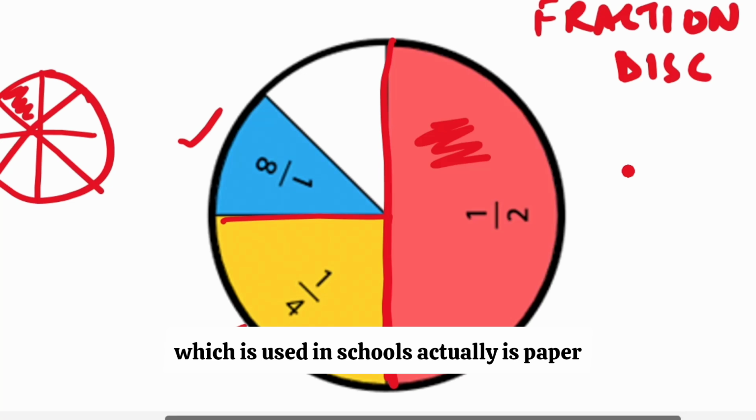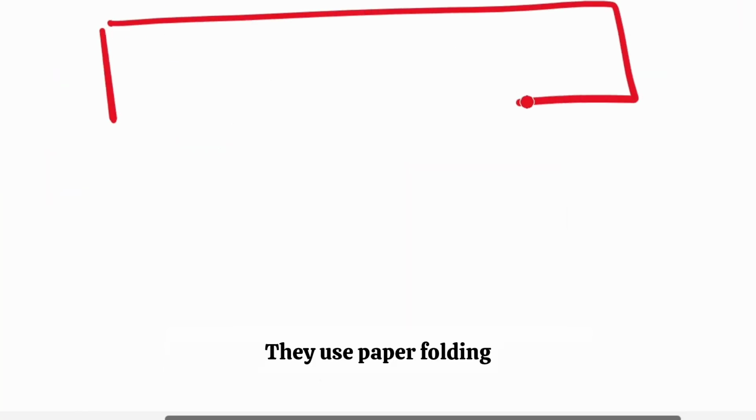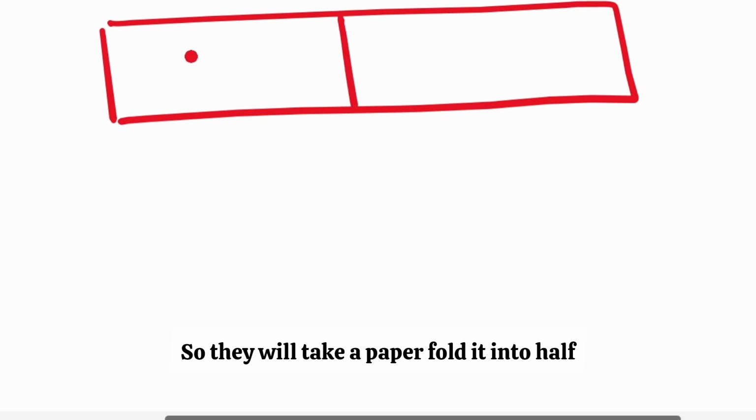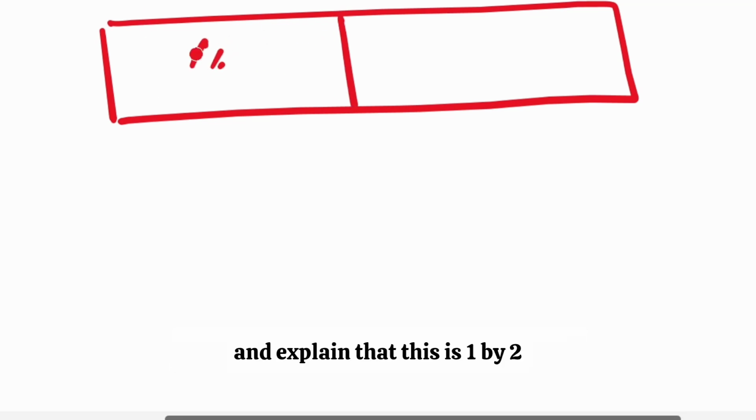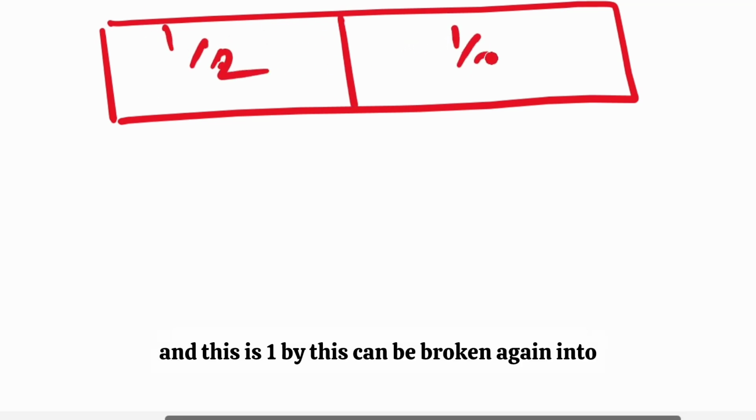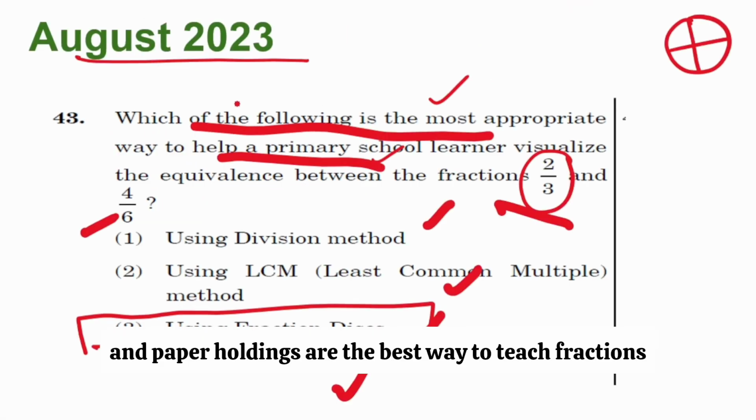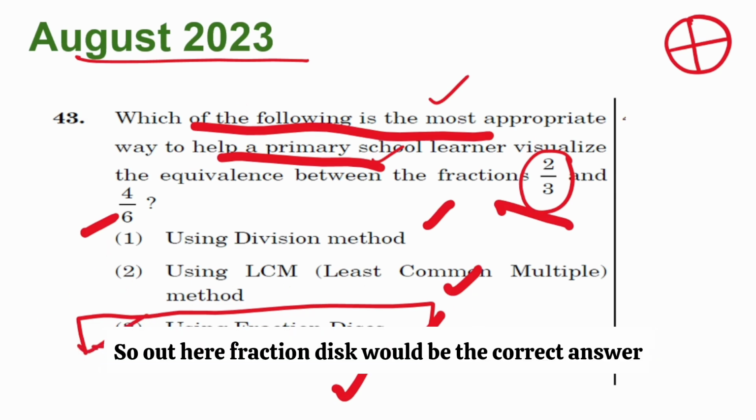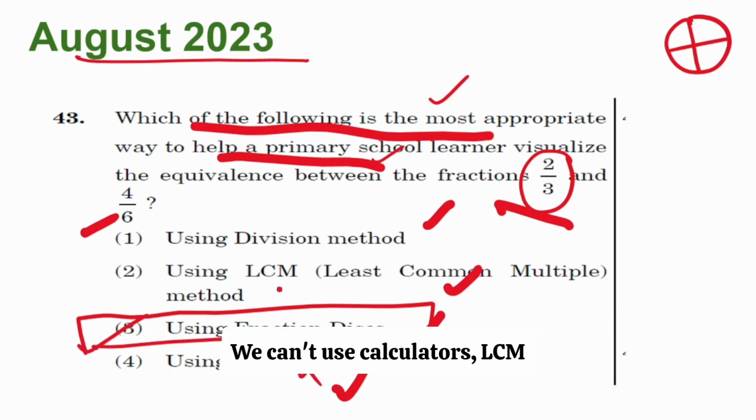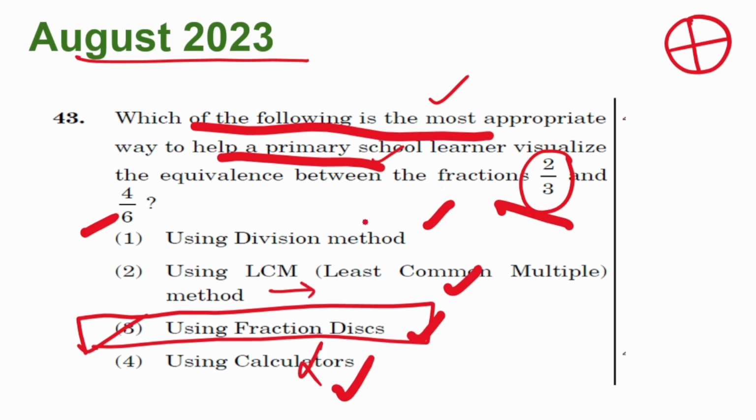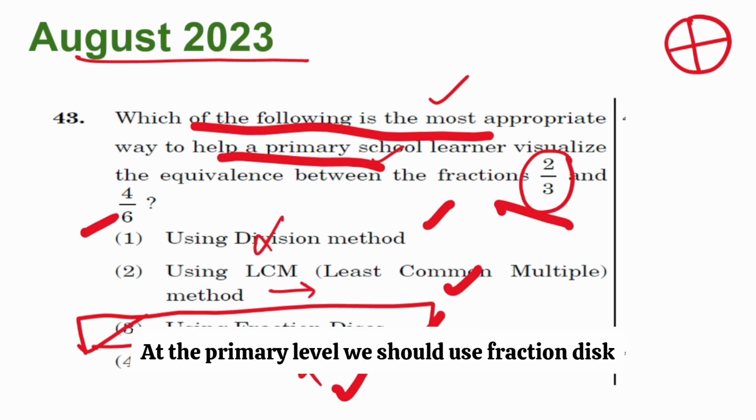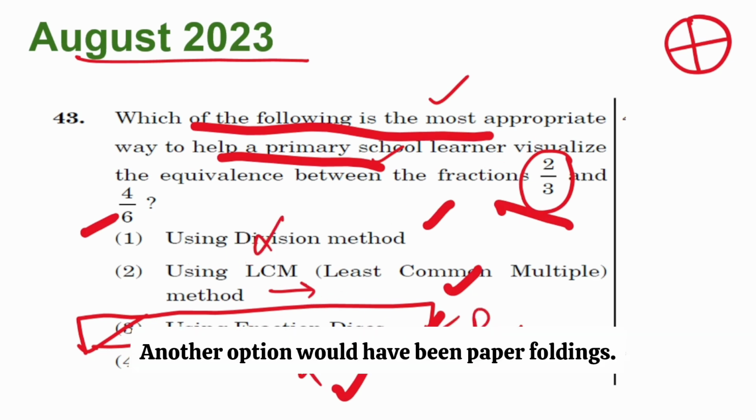The other thing which is used in schools actually is paper. They use paper folding. So they will take a paper, fold it into half, and explain that this is 1/2 and this is 1/2. And this can be broken again, or folded into half. This becomes 1/4 by 1/4. So fraction disc and paper folding are the best way to teach fractions. So out here, fraction disc would be the correct answer. We can't use calculators. LCM, they should know, but this is taught later. At the primary level, we should use fraction disc. Another option would have been paper folding.